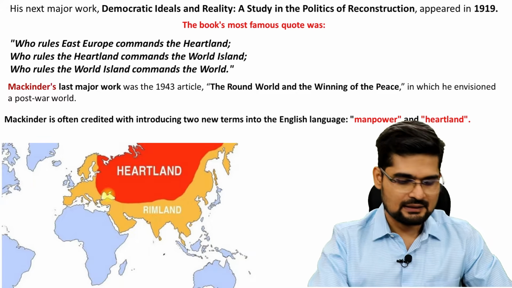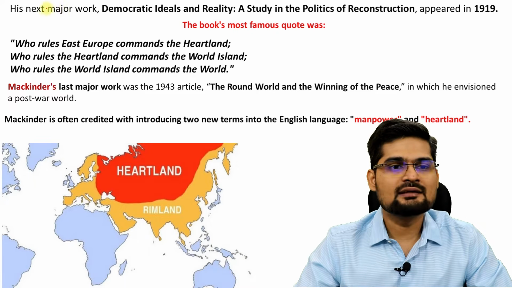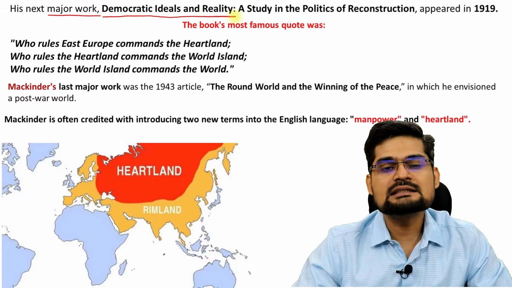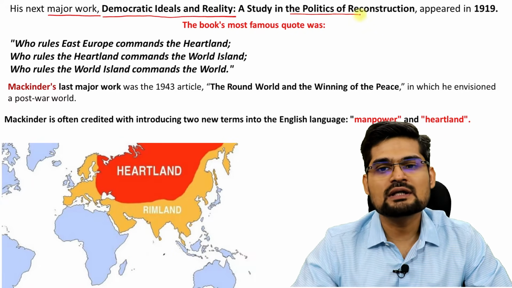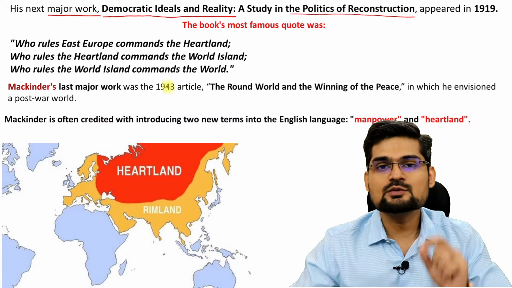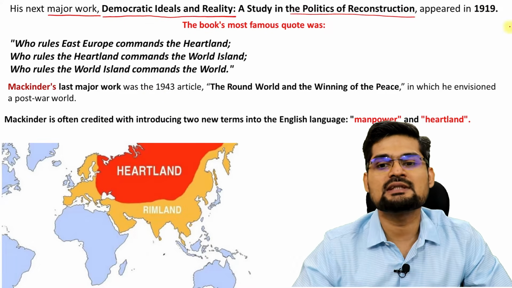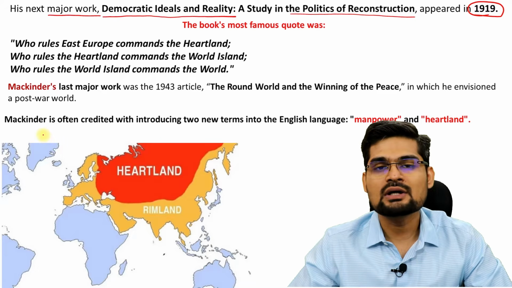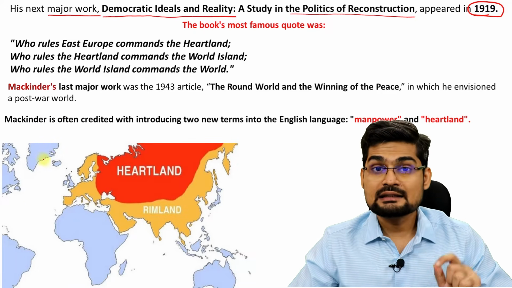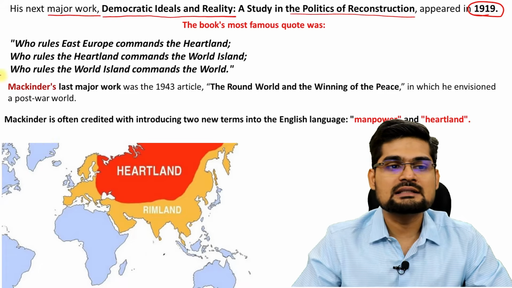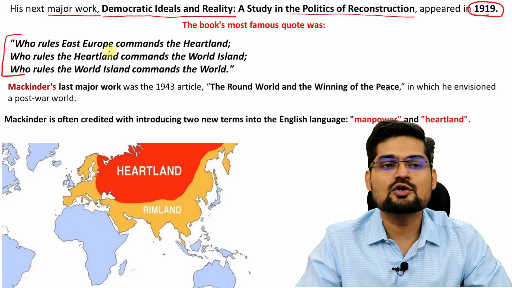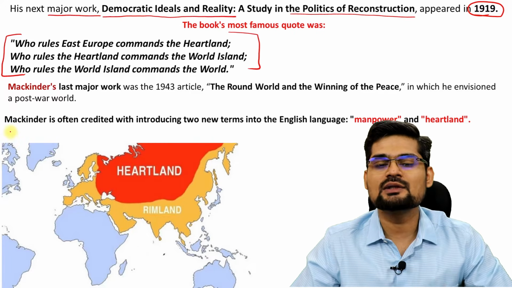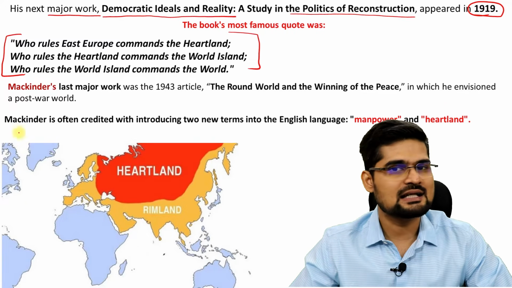Now let's elaborate and understand. So after 1904, his next major work was Democratic Ideals and Reality, a study of the politics of reconstruction. This volume was published in 1919, right? 15 years after he talked about the Heartland theory concept. And in this book, what is important is the crux, or what you can say is the core, of this particular theory, Heartland theory. The three statements that you need to just remember if you want to understand this theory.